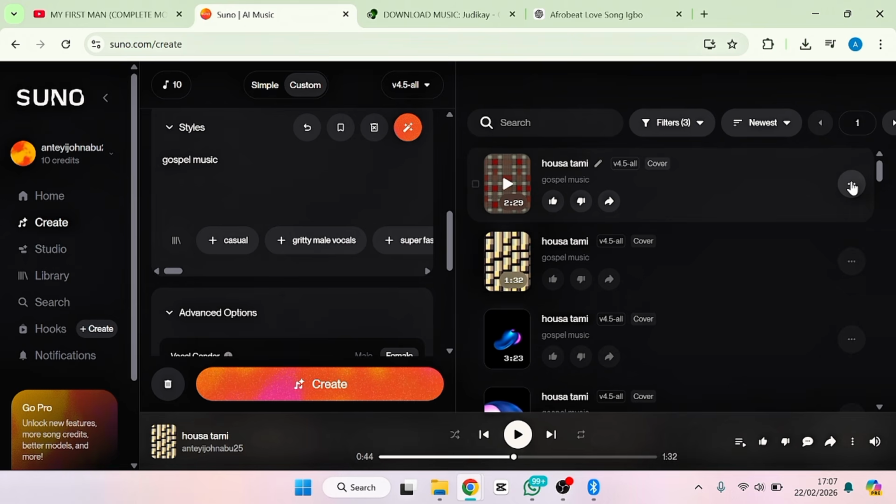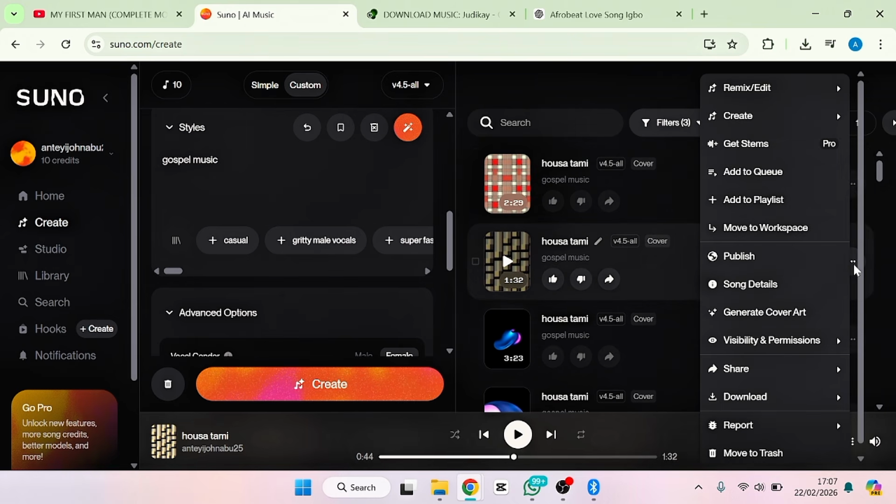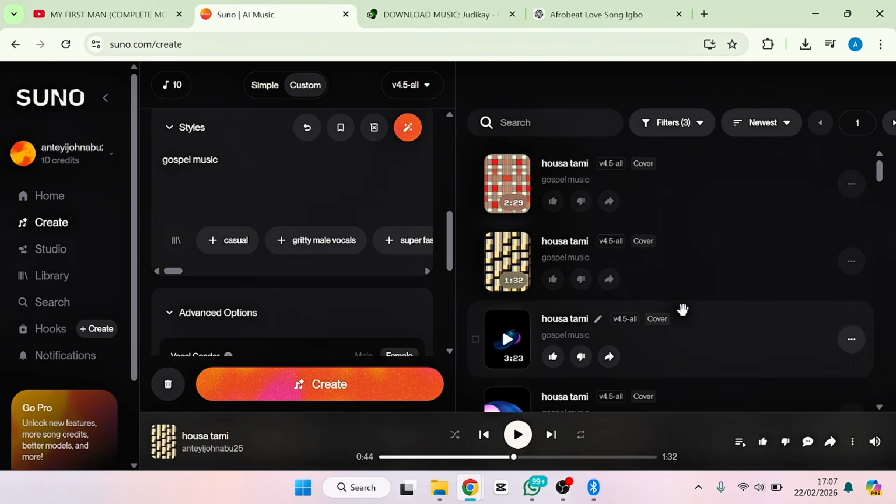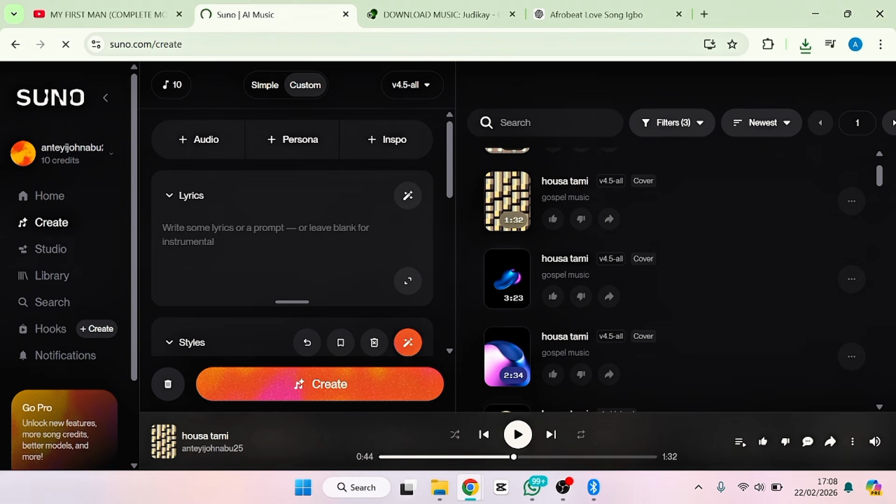So for you to download this, let's first go ahead and download our music, this one that we first generated. Click the three dots and then you see download MP3. But they are going to ask if you need commercial rights. If you want to use it for commercial purposes, I highly recommend you go ahead and make a little payment, which is just $8. But for the purpose of this video, I'll just go ahead and download it for free. So download anyway.